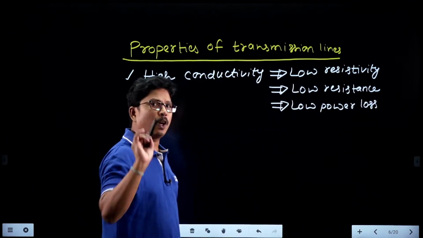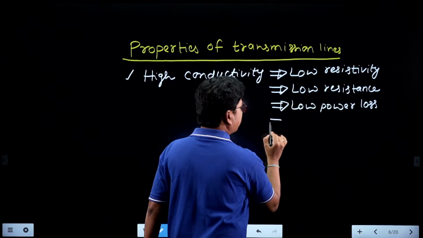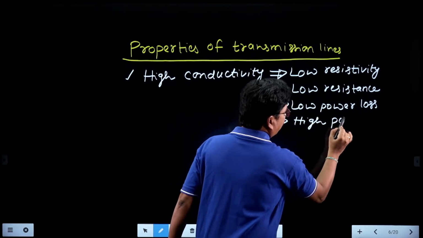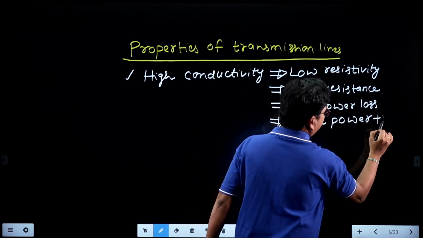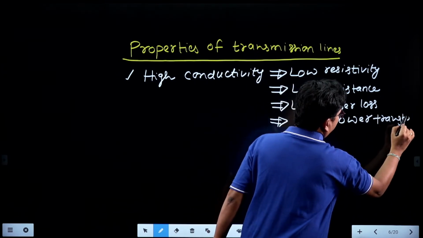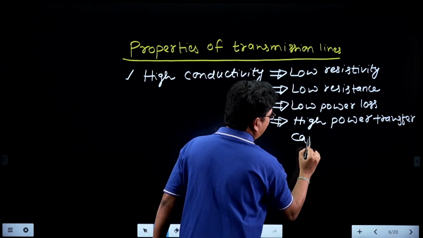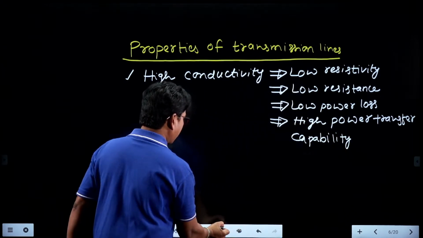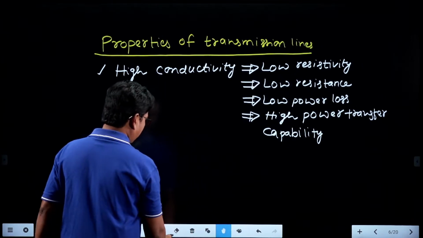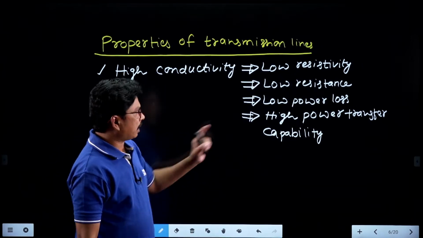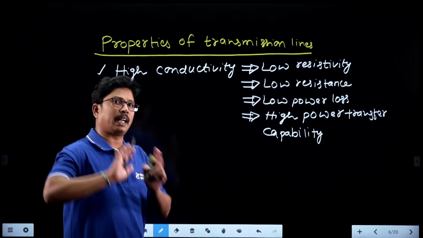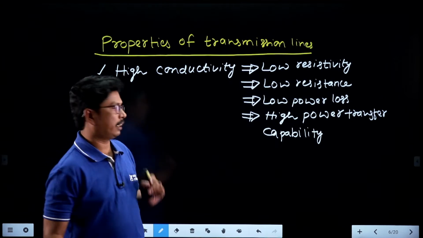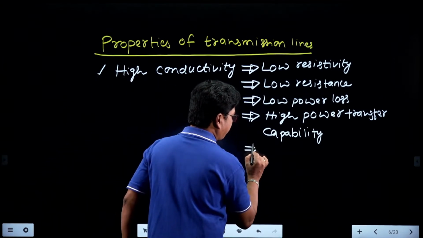Whenever the line is having low power loss, we can say it can transfer a high amount of power: high power transfer capability. One more point. Whenever the line is having less losses and it is transferring a high amount of power, we can say it is having high percentage efficiency.